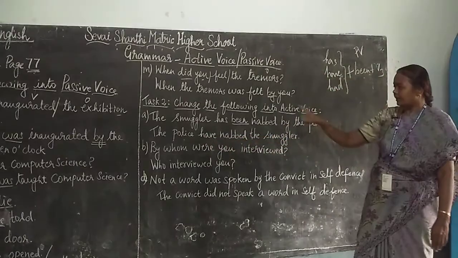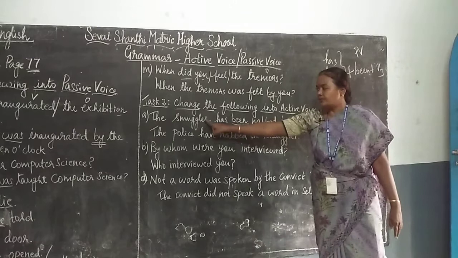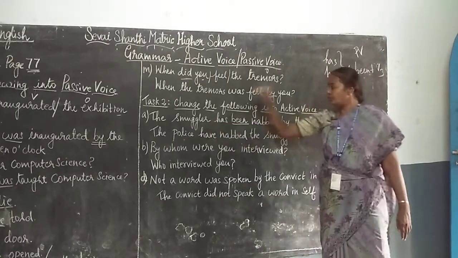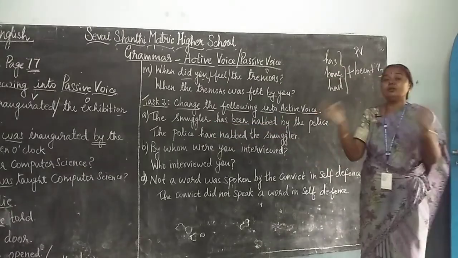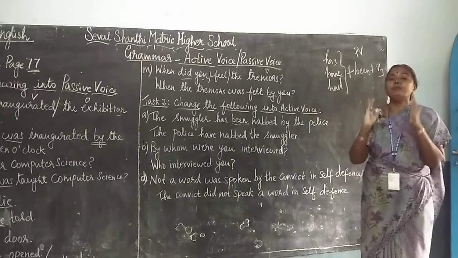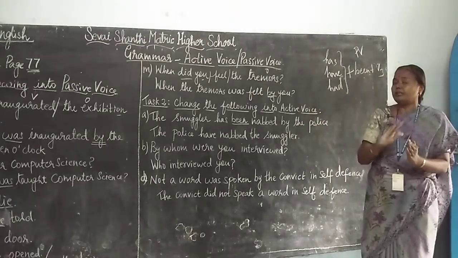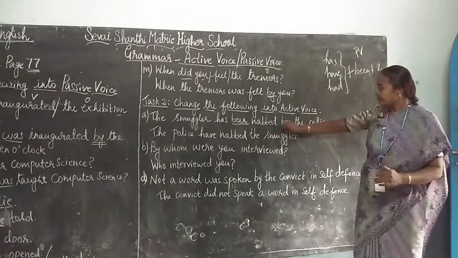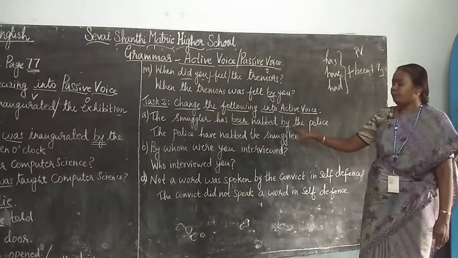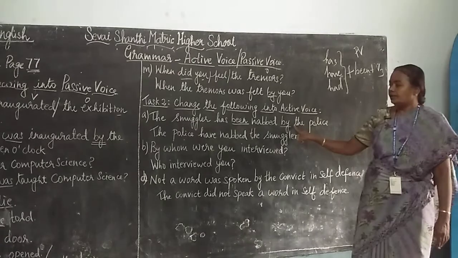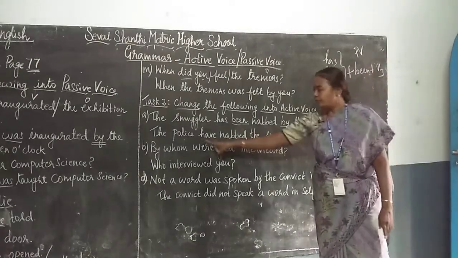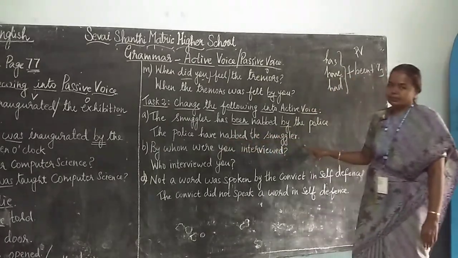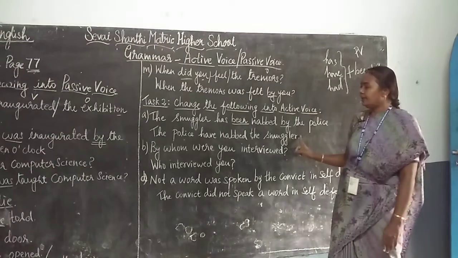The smuggler. Now here the subject goes into object. So the interchange of subject and object is a very important thing in changing active into passive voice and passive into active. Only in passive voice will you have the word "by". Here you will not use any "by". So: the police have nabbed the smuggler. This is the answer. This is the active voice.